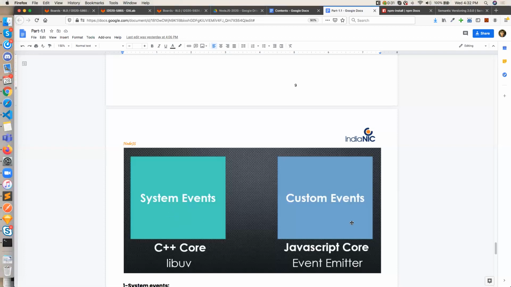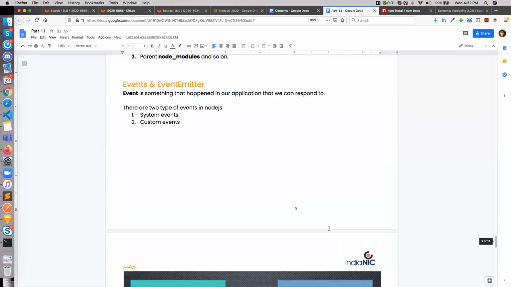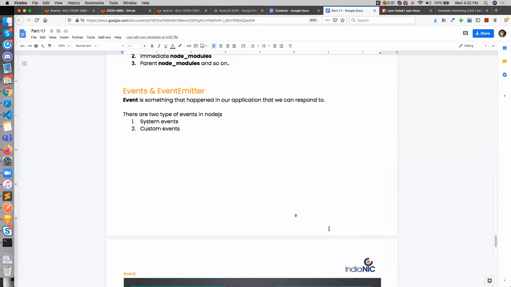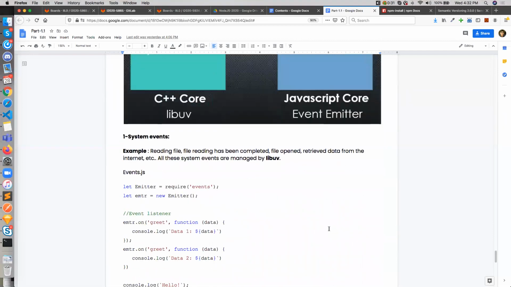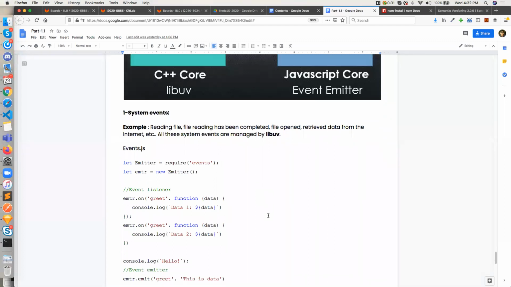But for a custom event, which is written by us, you can create your own event, or you can use the events module, which is already there, a built-in module given by Node, and move ahead with creating your own event. Okay.